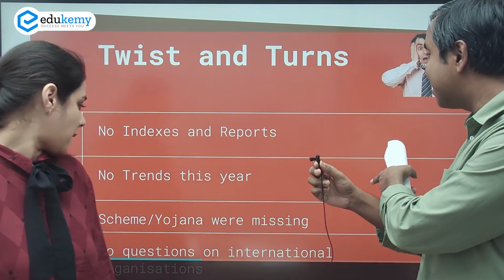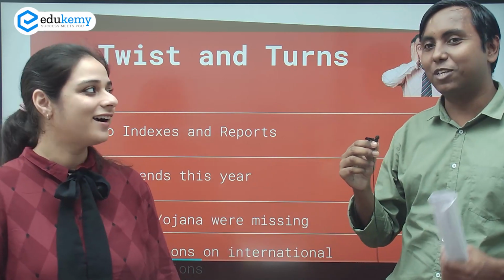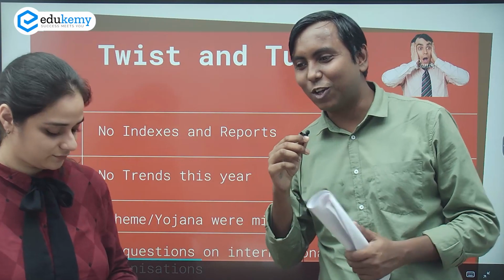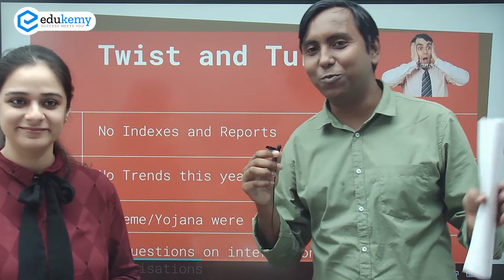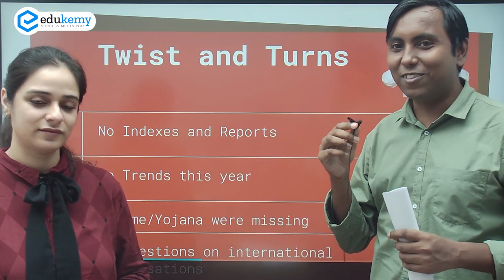And then third is schemes and Yojana, which we are missing. Again, a disappointment for students, Banke. In fact, when we were students, we used to spend so much time preparing notes, how to mug up yojanas and the new yojanas coming up. But again, a disappointment for students that no schemes and yojanas were there. And this also means that the one statement in which you had to identify which ministry it belongs to is gone.